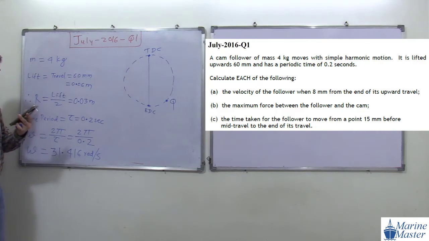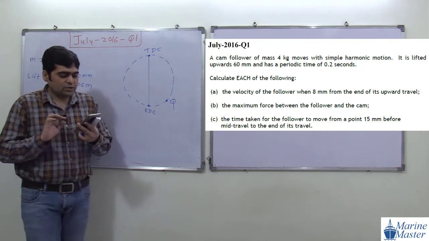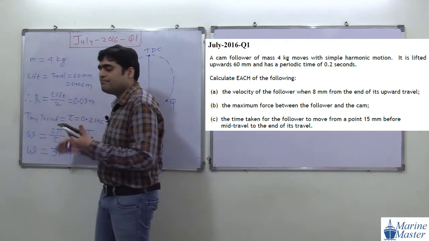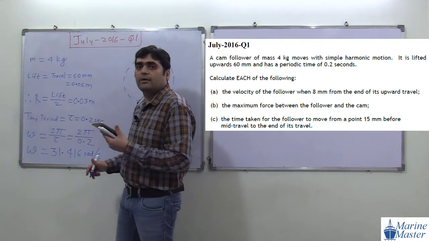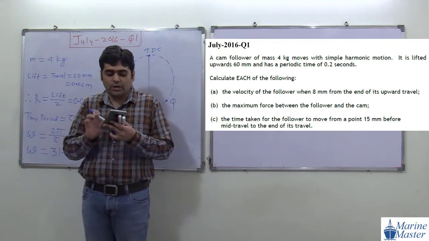Try to see the scenario here. So we will get the value of omega as 31.416 radian per second. Now you got the use of time period. From time period we will get the value of omega, because we need omega. Omega is a very important thing in simple harmonic motion.